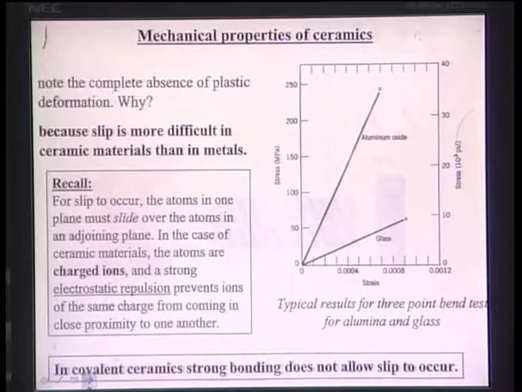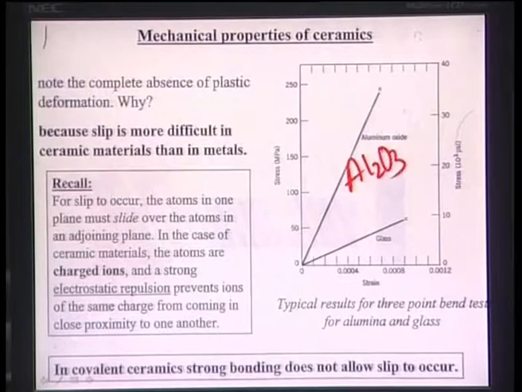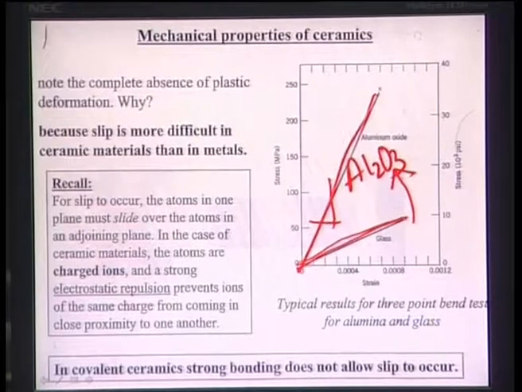So essentially this particular plot shows you how the stress and strain are perfectly linearly proportional to each other in the case of ceramic material. Now this is for alumina. The steeper the line is, the higher the elastic modulus, because elastic modulus comes from the slope of the stress strain curve. In the case of glass, the slope is much less. In the case of alumina, the slope is much higher. That means glass has a much lower elastic modulus compared to alumina.